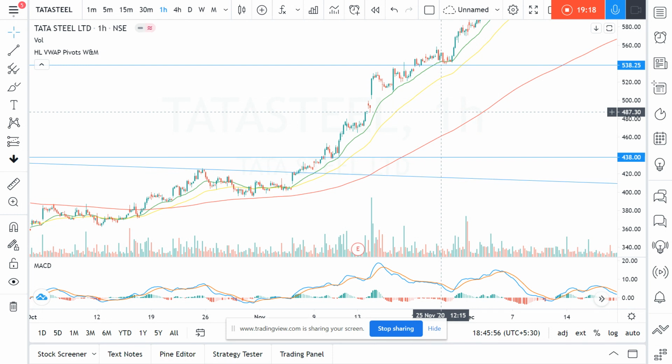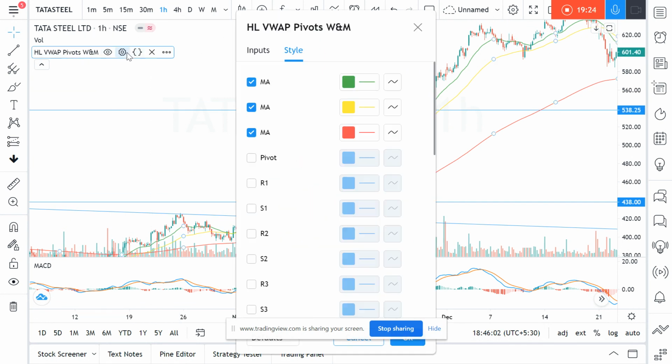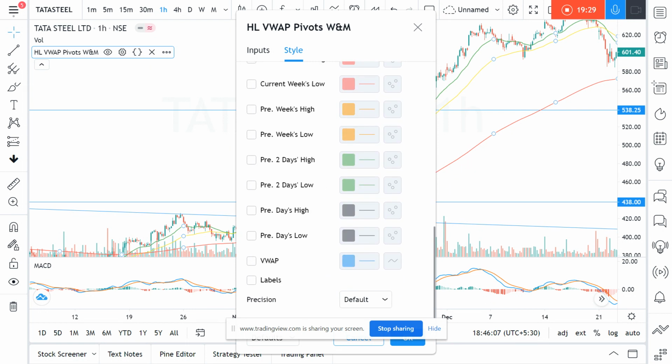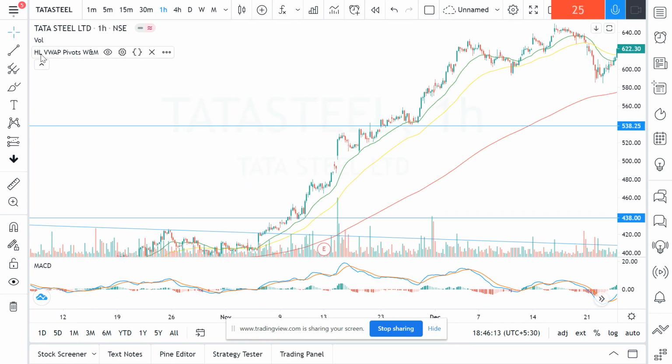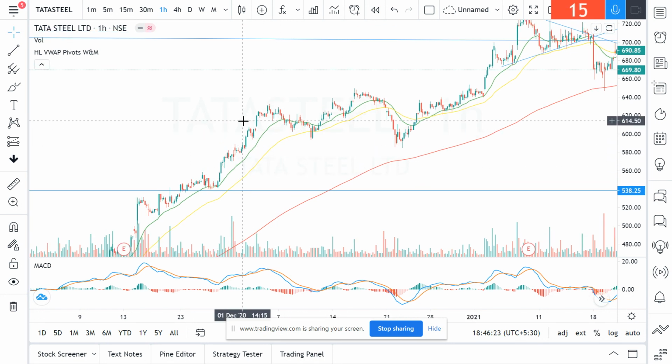That is all I would like to say, and you can get this indicator, where you can have all the indicators at one point, like moving average, pivot points, and previous day and weekly highs and VWAP. Everything is available in one single indicator. You can get it when you search with the name HL VWAP, and you can use this indicator for riding the trend.